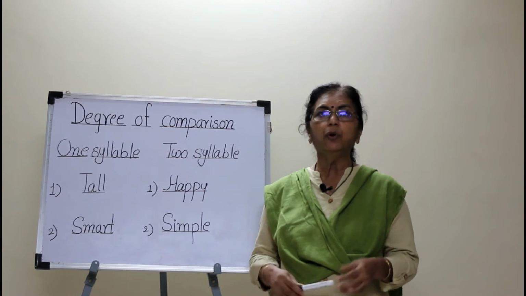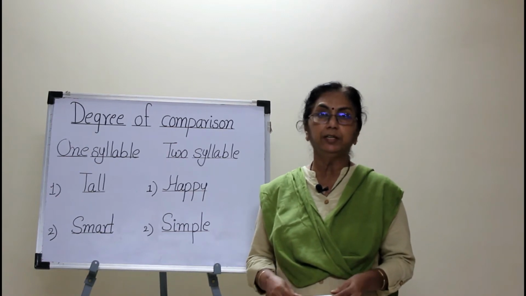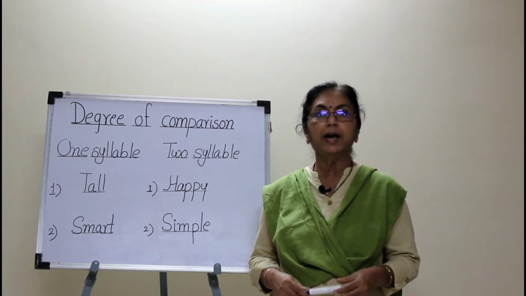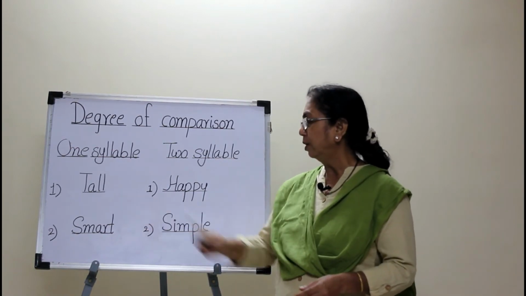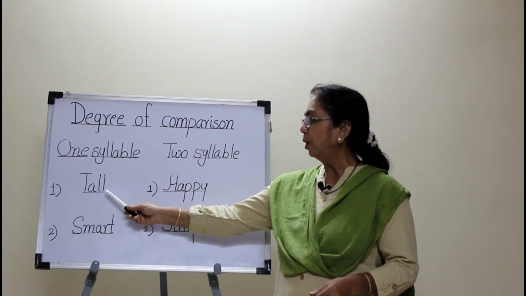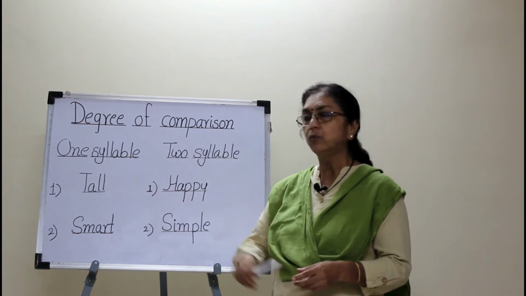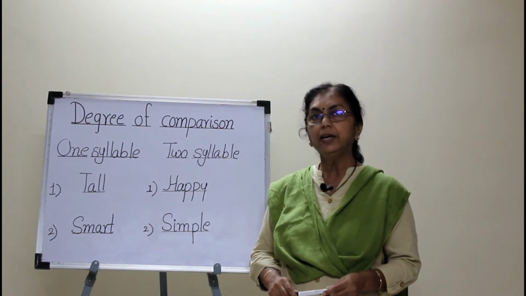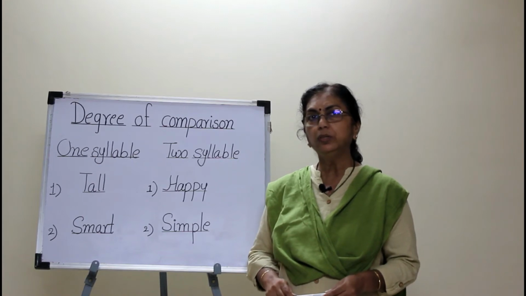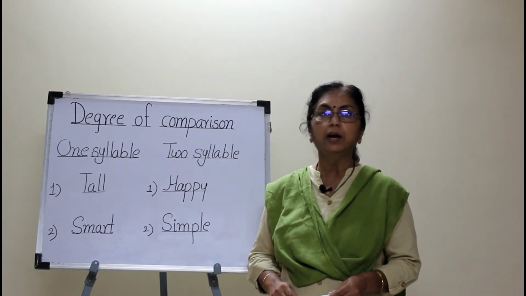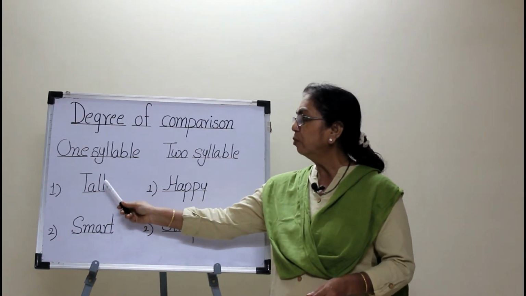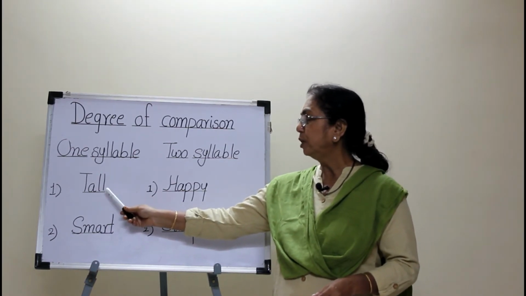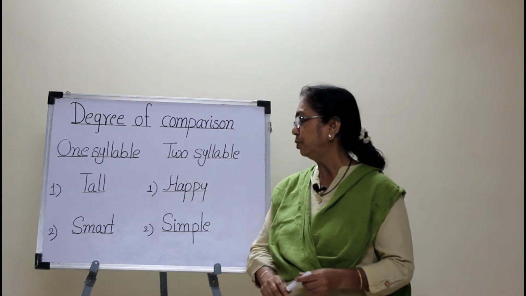Now how do we form adjectives in the comparative degree and superlative degree? See the example. Tall. The adjective tall has one vowel sound. We know that A, E, I, O, U are the 5 vowels in the alphabet. So in this adjective tall, there is one vowel sound, O. So it is a one syllable adjective.